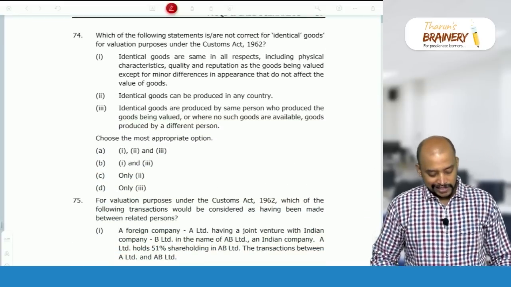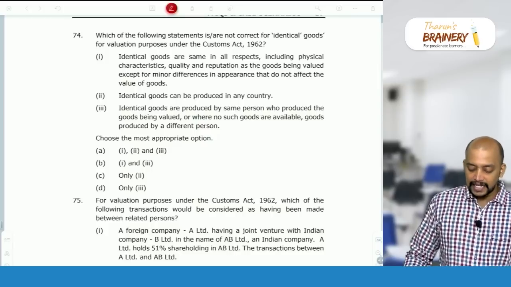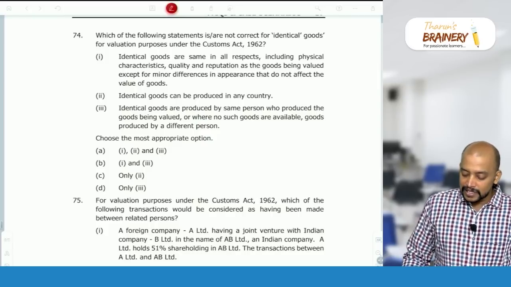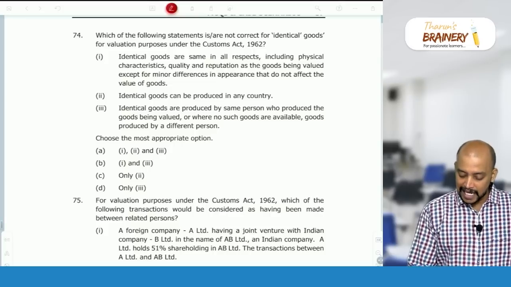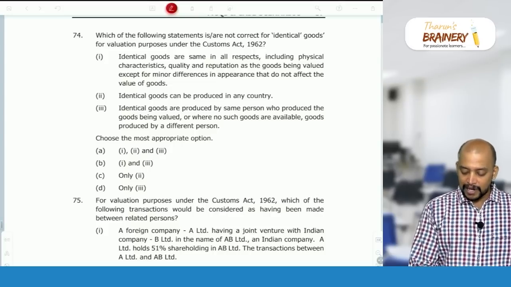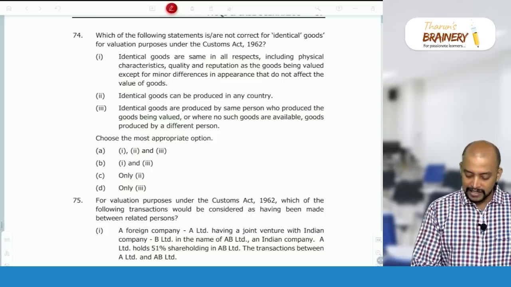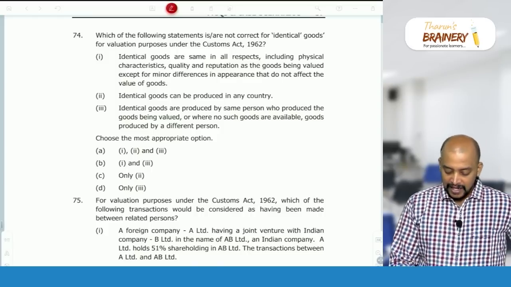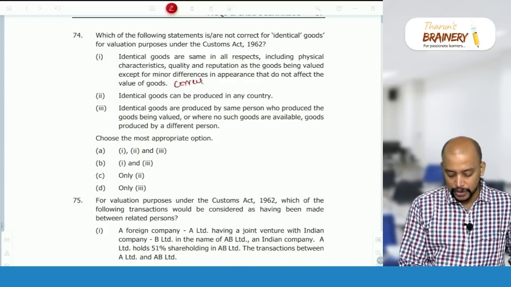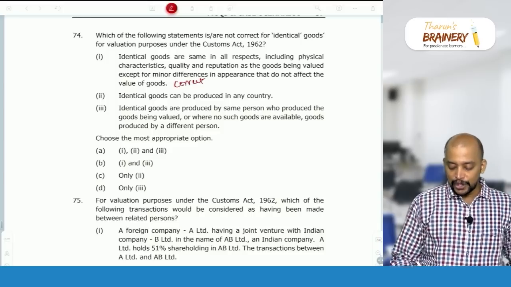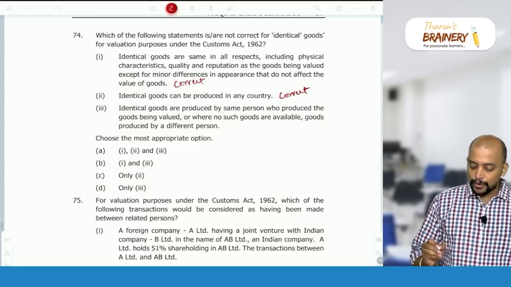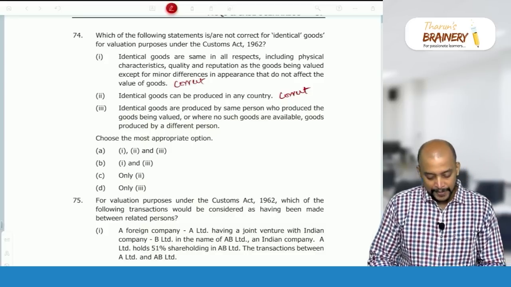Which of the following statements are correct for identical goods for valuation purposes? Identical goods are the same in all respects, including physical characteristics, quality and reputation as the goods being valued, except for minor differences in appearance that do not affect the value of the goods. Correct, true. Identical goods can be produced in any country, correct. Identical goods are produced by the same person.